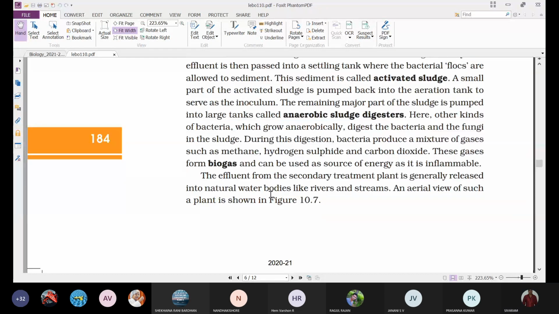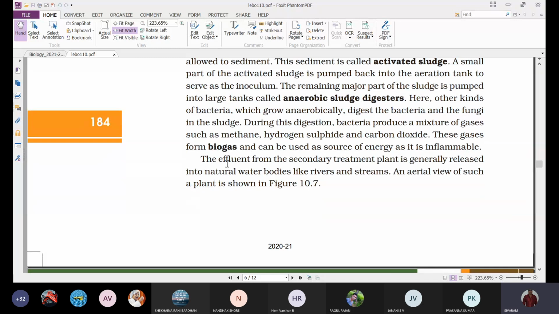Next, the effluent from the secondary treatment is generally released into natural water bodies like rivers and streams. In the secondary treatment we have aerobic treatment as well as anaerobic treatment.